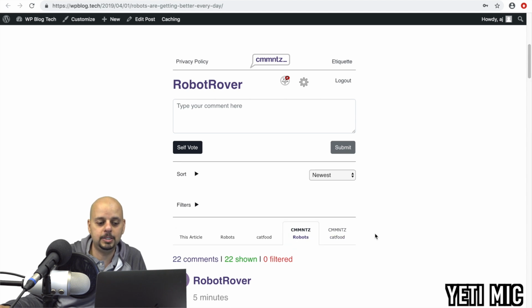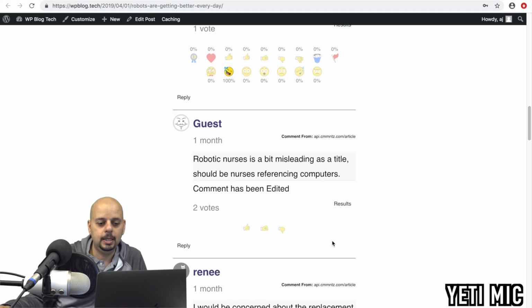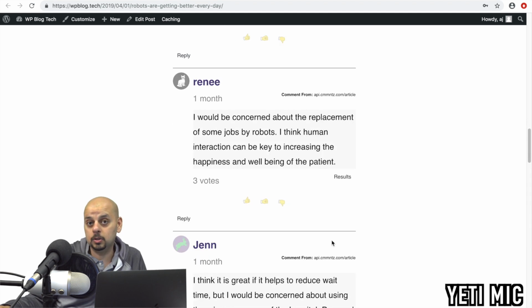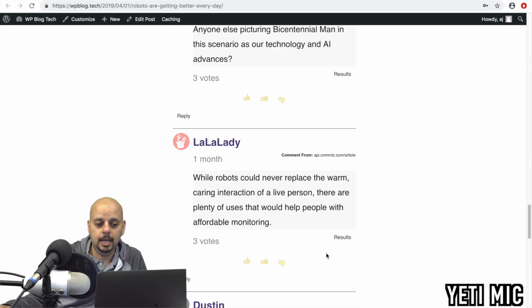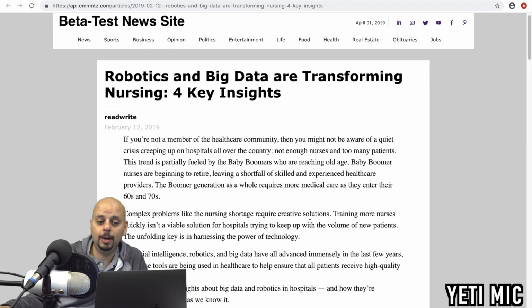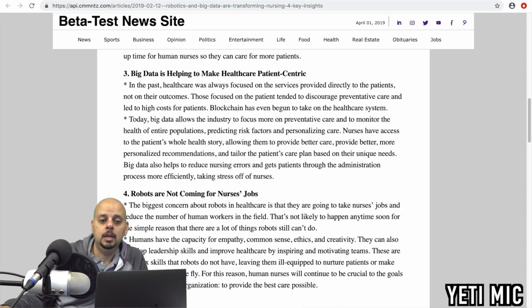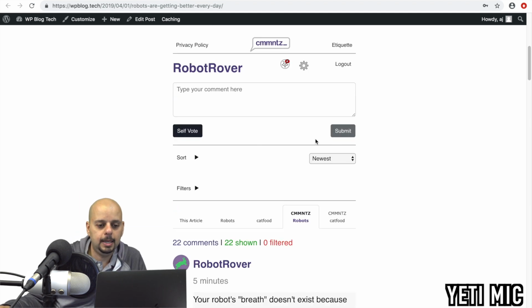And not a lot of posts about cat food, so this is the second one about cat food. But if I go back to robots, you can see different posts from different sites that are articles talking about robots, and I can find ones that are pretty interesting, and it might be something that interests me, and I might click on that and go to a different website that talks about robots. So besides me going to other sites, this will actually bring traffic back to your site. And besides that, I can sort these 22 comments.